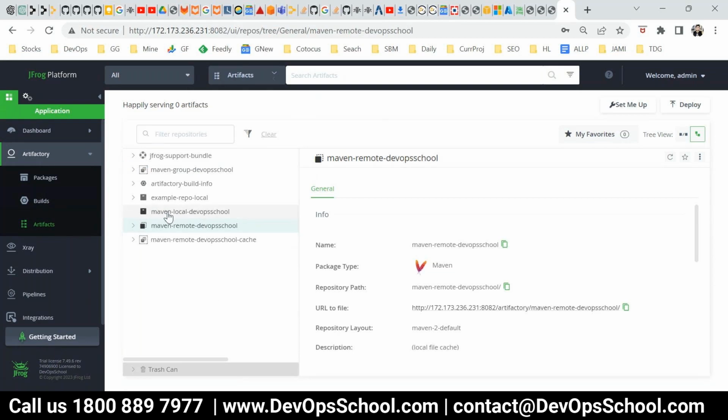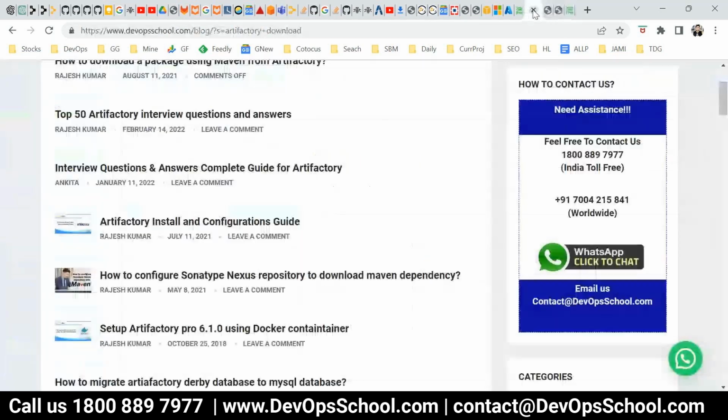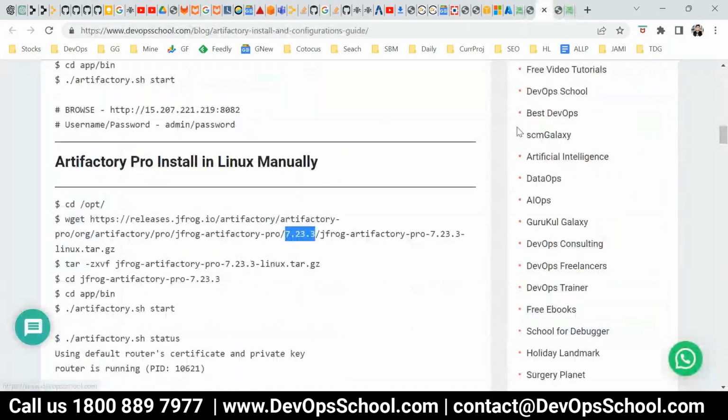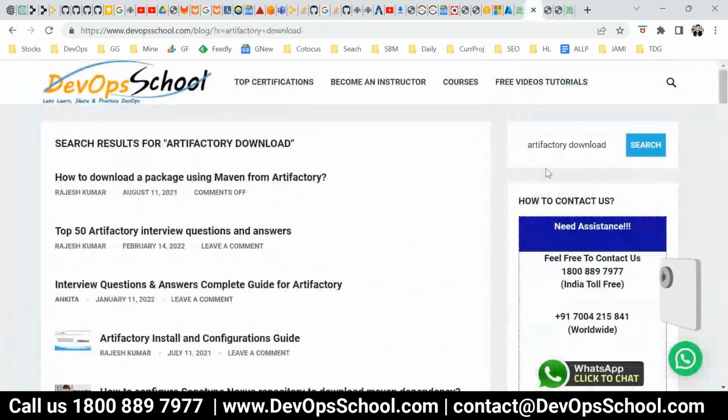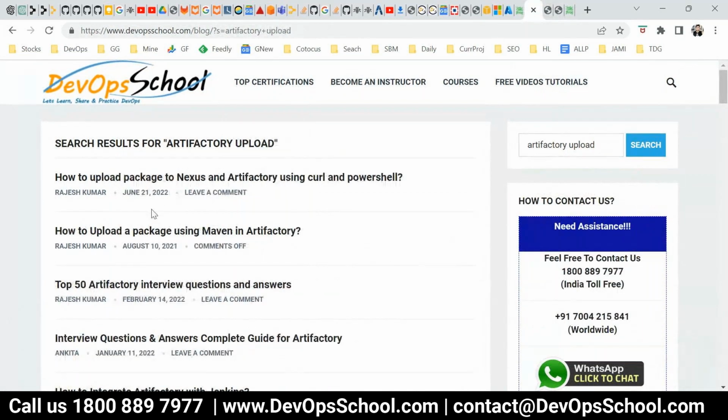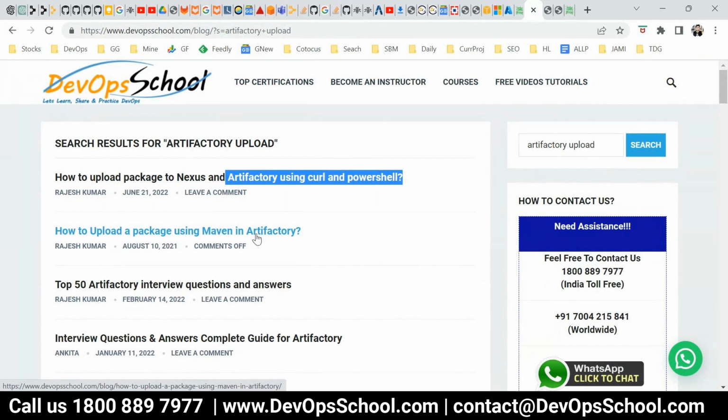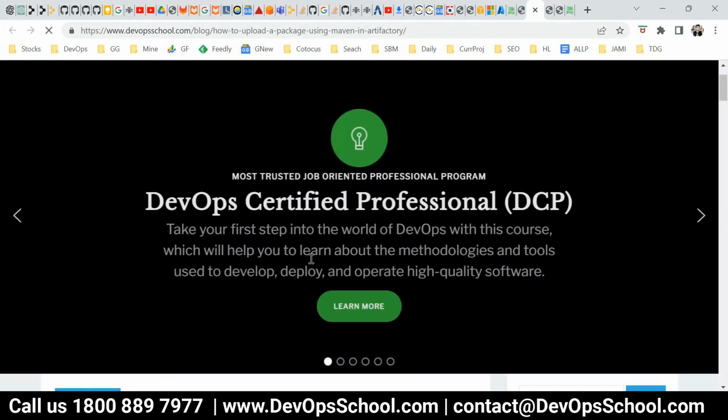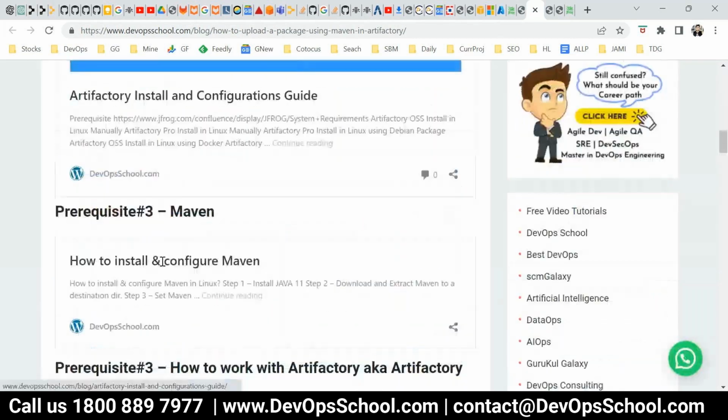So what to do? Artifactory has given you lots of setup instructions. Though if you know Maven and all, you can go ahead with it. So let me show you some tutorials around this. Just type Artifactory upload. Okay, so here, how to upload package to Nexus and Artifactory using curl. This is not needed. How to upload package using Maven in Artifactory. This is needed.